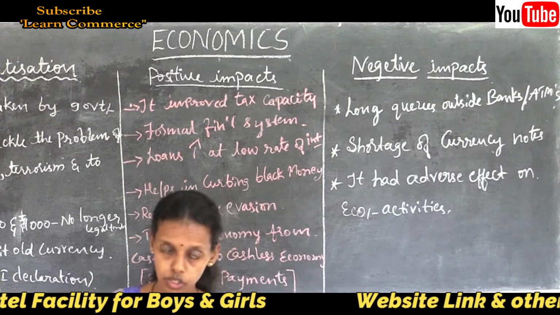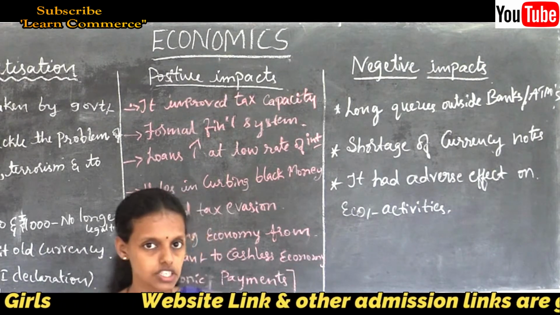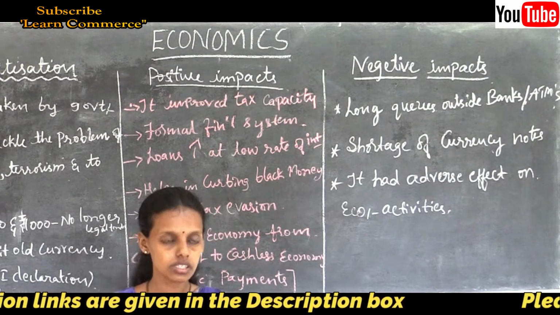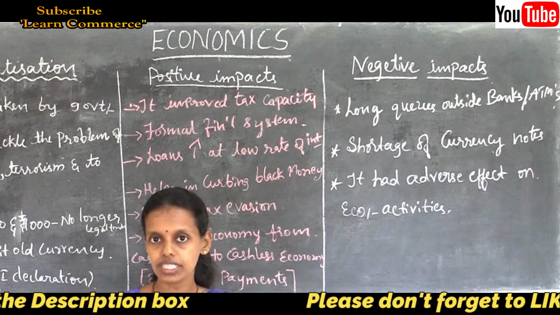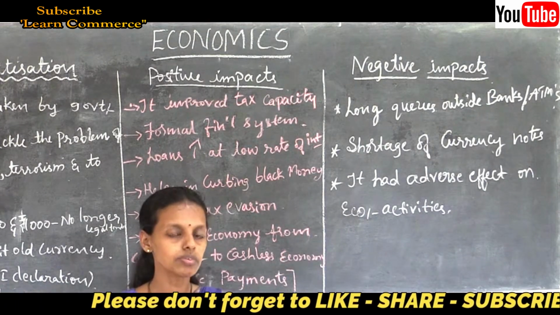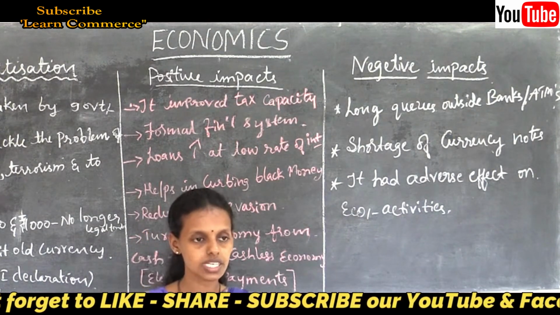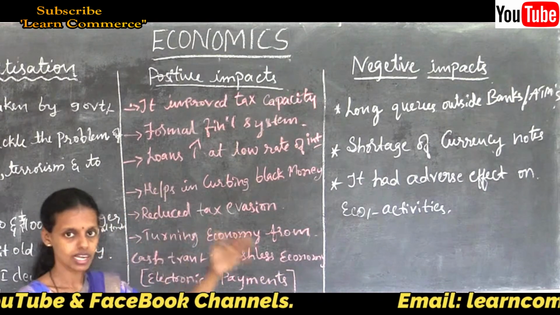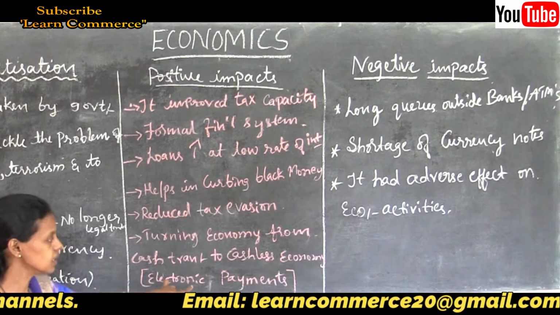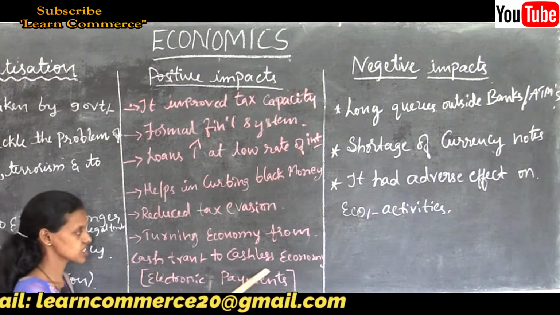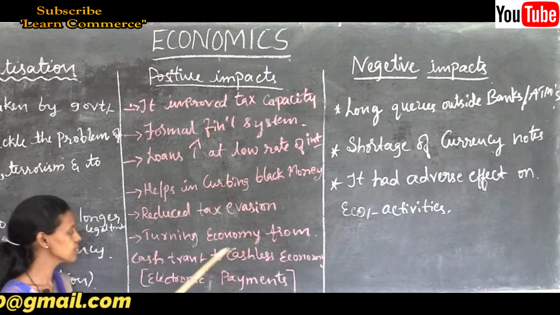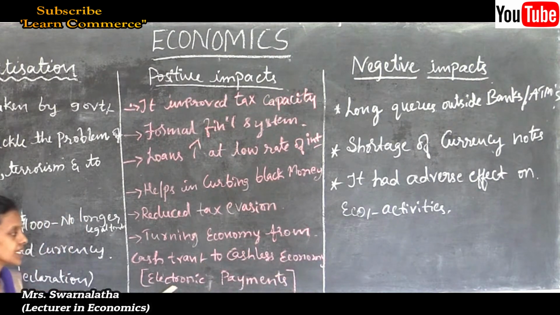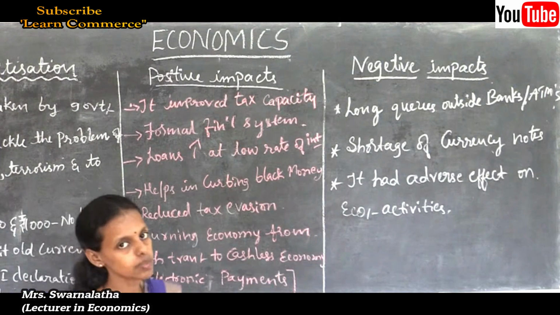Even in modern days we give cash to people and purchase commodities. Nowadays, if you go to the shop and have forgotten your cash, you can swipe your credit cards or debit cards and make the payment to complete your transaction. So it turned the economy from cash transaction to cashless economy, that is, through electronic payments.